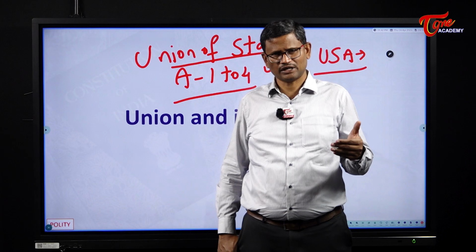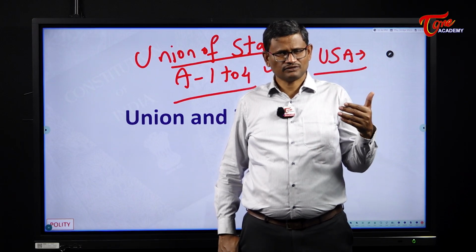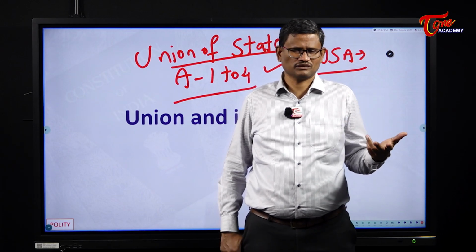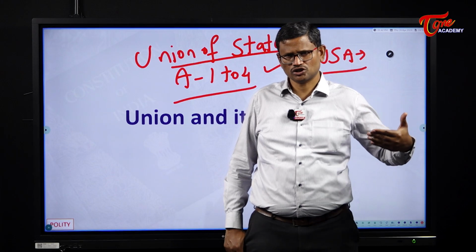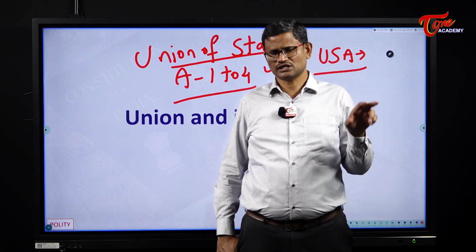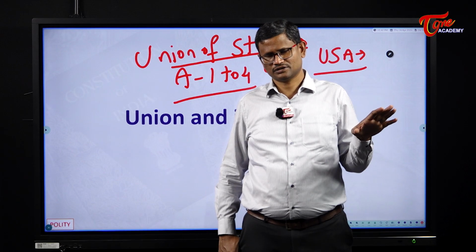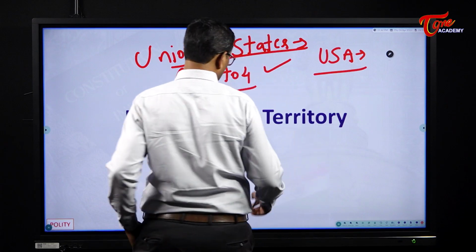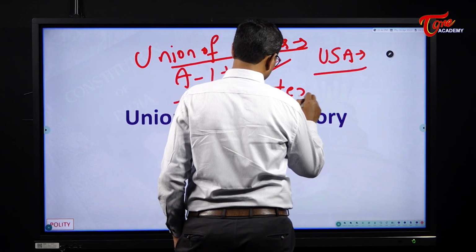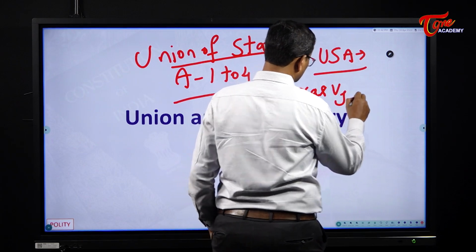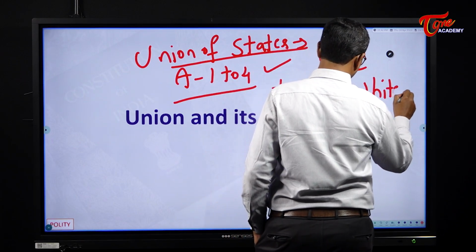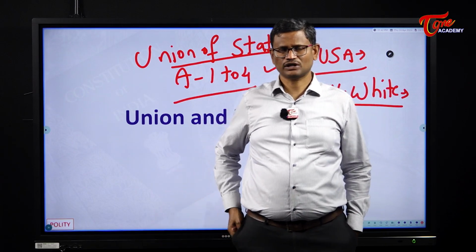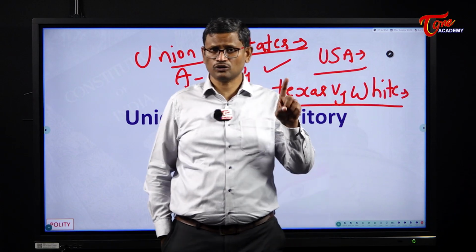If you see the history of the American Constitution, between 1861 and 1865 there was a civil war on the issue of slavery. Northern states wanted the abolition of slavery, southern states wanted to continue slavery. On this issue, the southern states declared independence. They broke away from the union. Later on, the matter went to the Supreme Court. After the American Civil War, in one of the cases which went before the American Supreme Court, Texas versus White, the Supreme Court clarified.